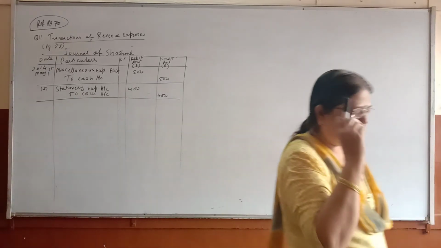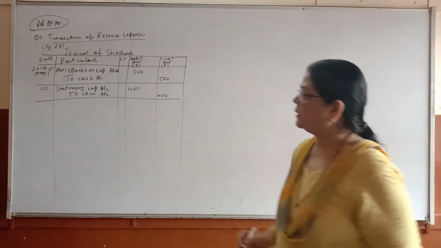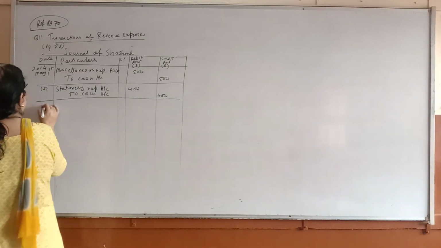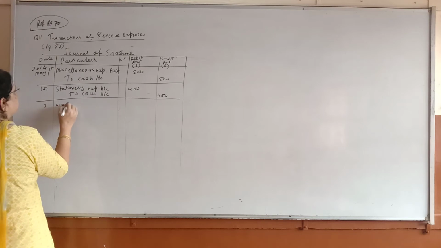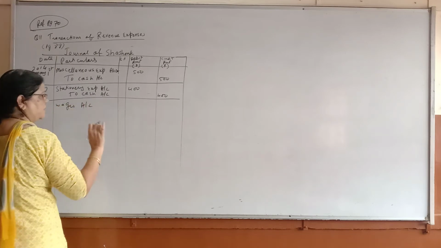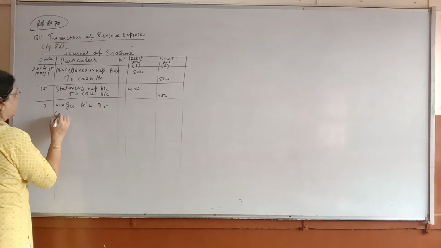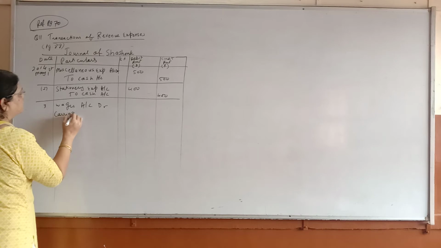Then the third one is paid 200 for wages and 100 for carriage. So wages expense account debit. Third one, wages is your expense. Wages, I am not writing expense, wages is expense only. Wages account debit, then carriage account debit.